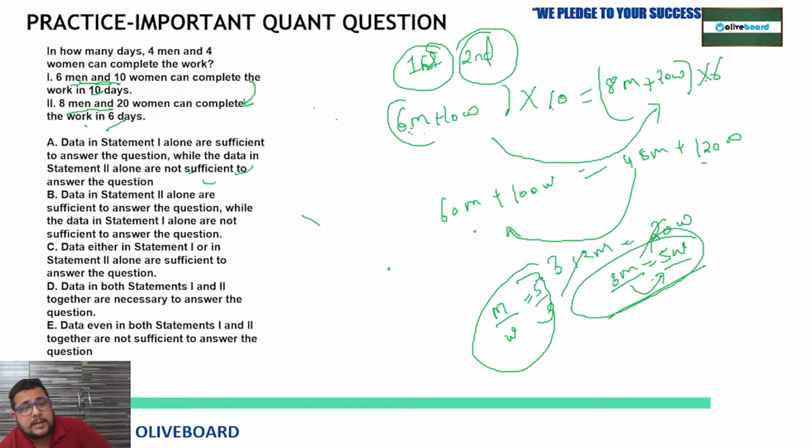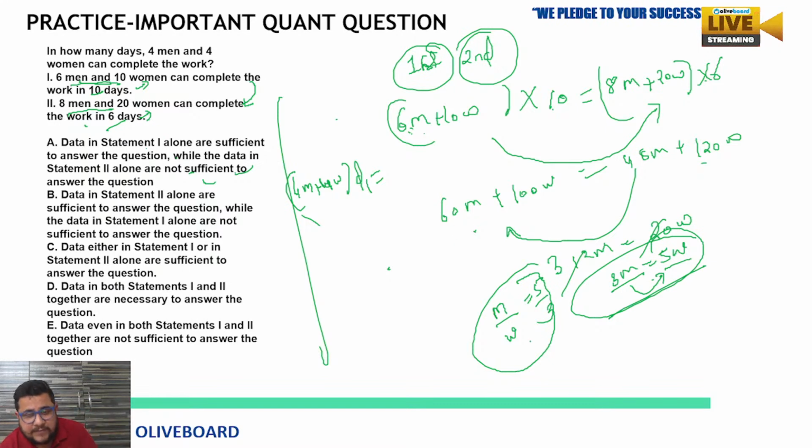How can you compare? See, you can take that 4 men and 4 women will complete the same task in d1 days, for example. Now you can compare it with the first or second statement data, because you have the efficiency ratio. Okay, so see, where we were. 6 men plus 10 women, multiply what you can multiply here. So that is the value you have to look out for. So multiply 10, we are taking statement 1.